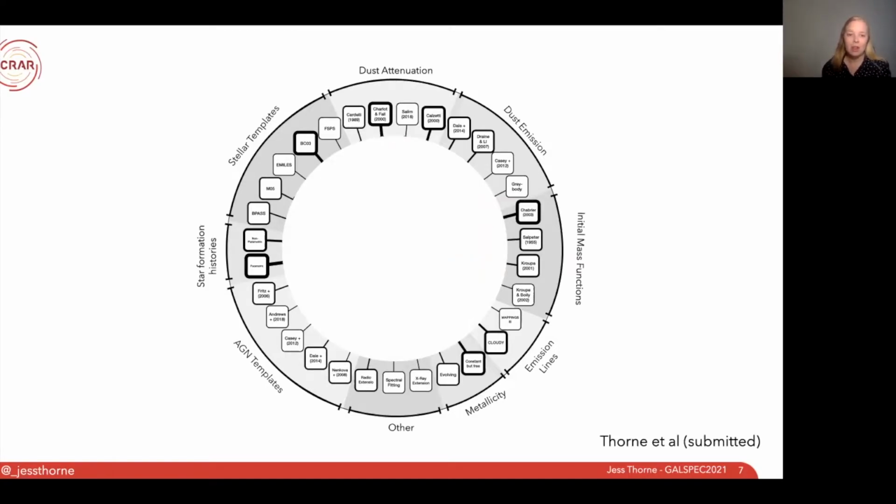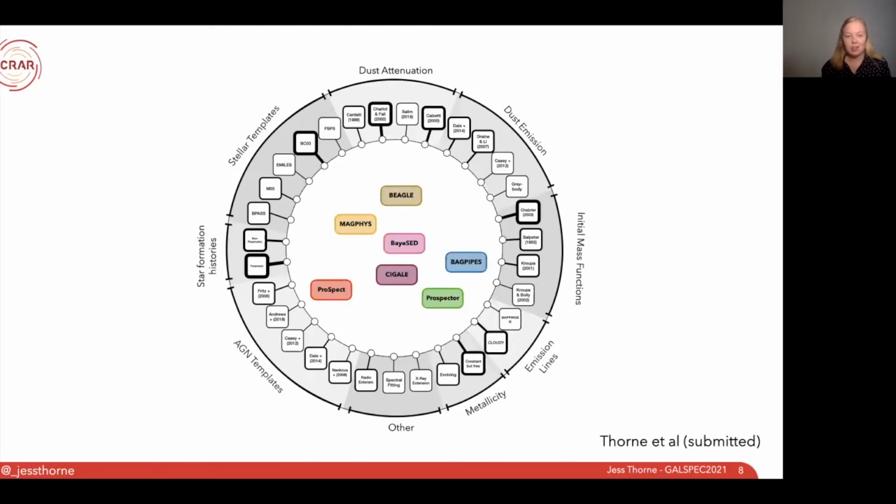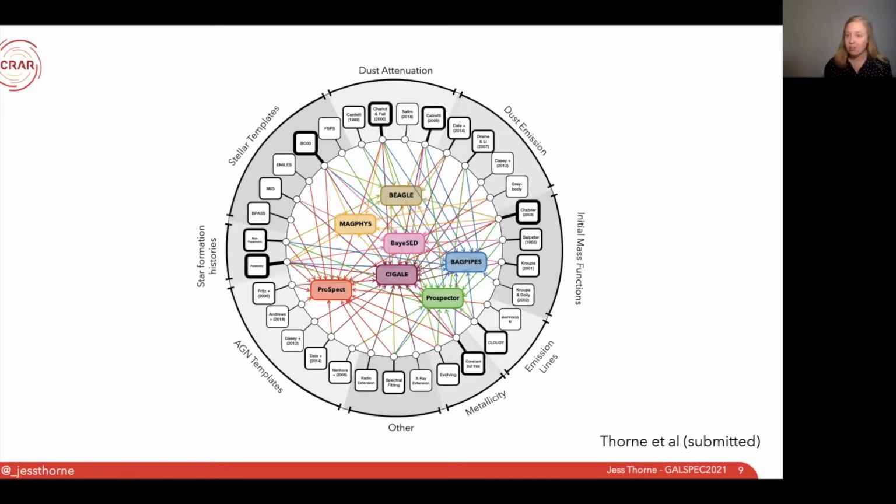These are things that relate to the stellar component, so your stellar templates or your star formation histories, your dust component, how it's attenuating and how it's re-emitting, and things like your initial mass function, AGN templates, how you want to model your metallicity, etc. There are a number of codes that exist to do this, things like MAGPHYS or SED3FIT, that basically combine all of the different templates together in different ways and essentially just rely on the same ones.